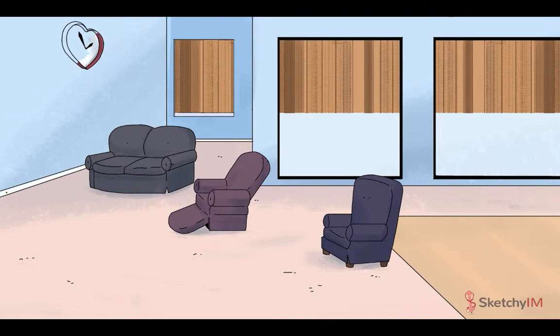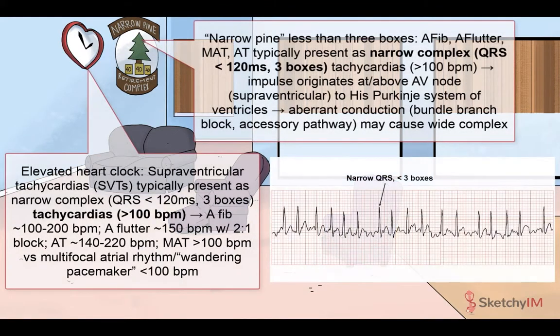Since these arrhythmias typically present as tachyarrhythmias, we've put an elevated heart clock on the wall. If the QRS complex is less than 120 milliseconds, less than three little boxes, in other words, it's classified as narrow complex. So, on the retirement facility logo, we've drawn in a narrow QRS pine tree.